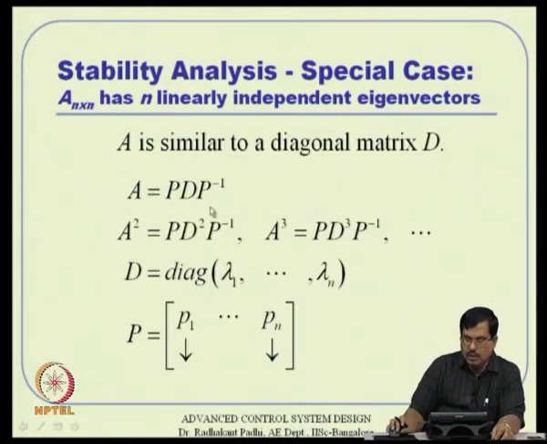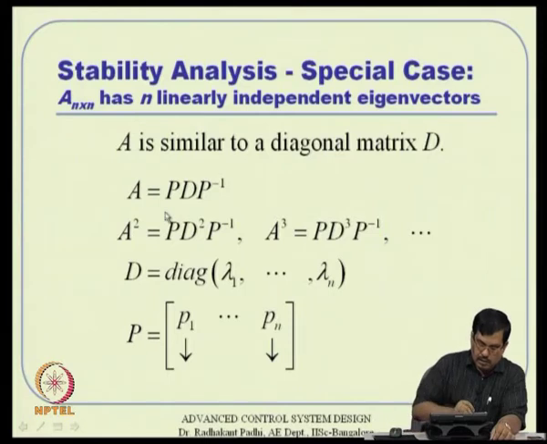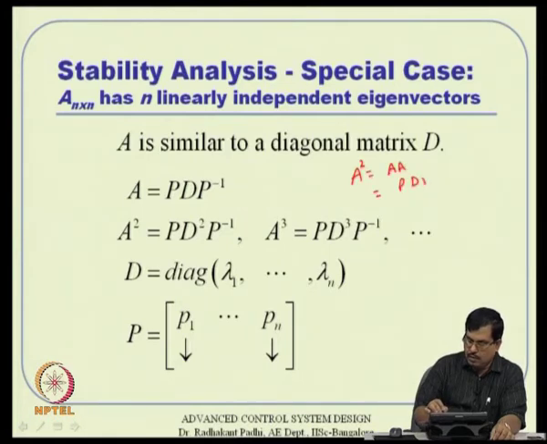So, A is P D P inverse. The nice thing about this particular form is that when I take A square, it is easy to see. A square is nothing but A times A. So, A times A is P D P inverse times P D P inverse, and these two combine to identity. What you are left with is P D square P inverse.